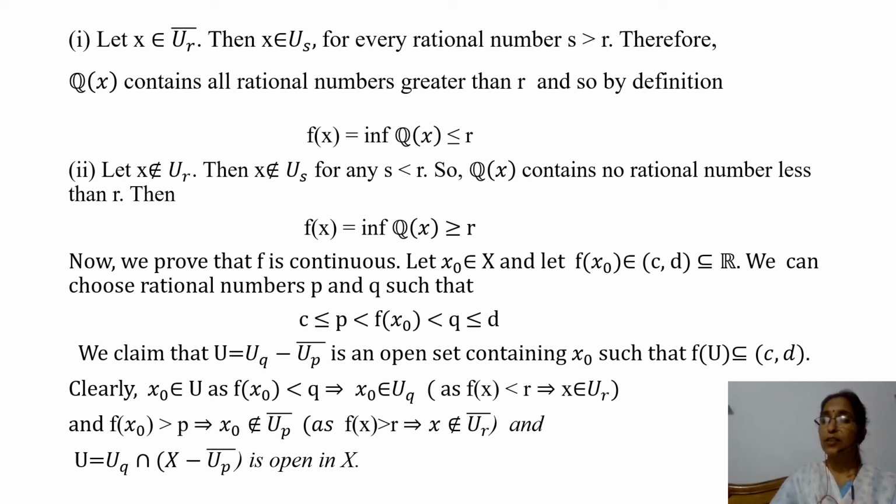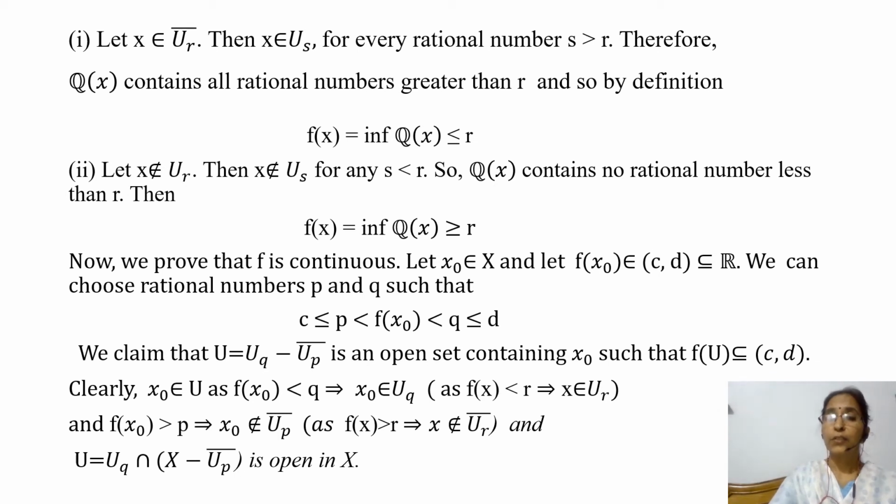Let x not belong to U_R. Then x doesn't belong to U_S for any s less than R. And so Q of x contains no rational number less than R. Then by definition, f of x is equal to the infimum of Q of x, and this is greater than or equal to R. Now we prove that f is continuous.